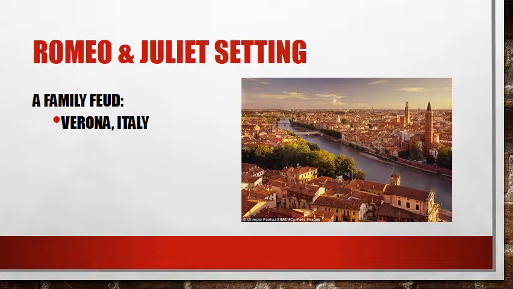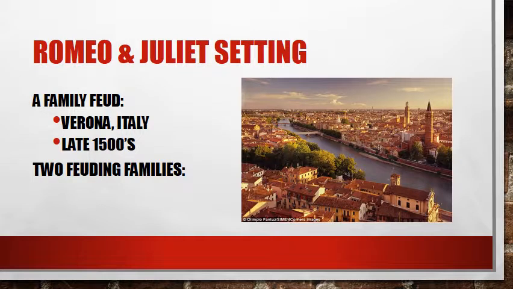The story takes place in Verona and in the late 1500s. During the 1500s, we don't really have a lot of modern things that you would have nowadays. There would be no running water, there would be no electricity. People would have gotten married very, very young. Not a lot of people going to college, not even high school. And you'd have a lot of arranged marriages. So that's kind of the background of the setting of Romeo and Juliet.